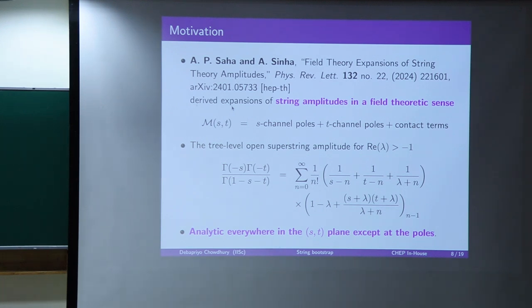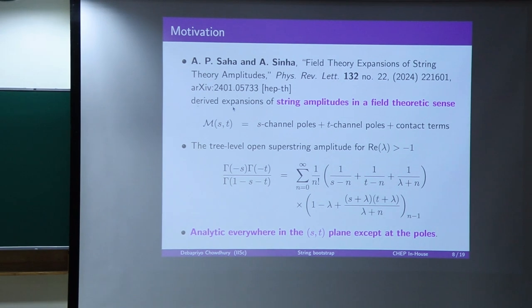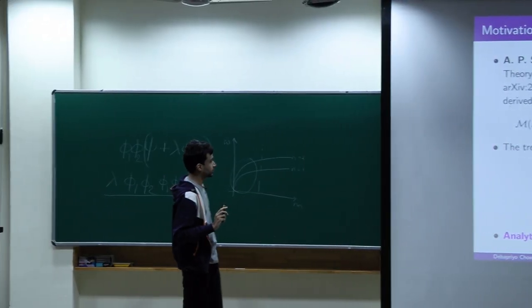But the crucial part is that if we sum over all the modes, sum over all the higher massive modes, then this lambda dependence should die out. But it will be lambda dependent if we truncate this sum. So this is the crucial motivation.